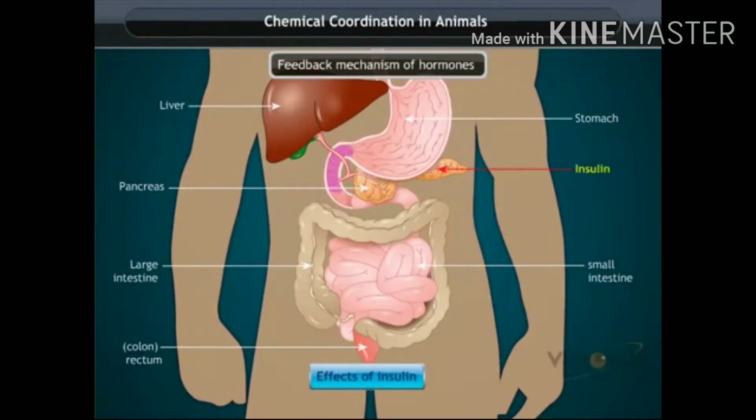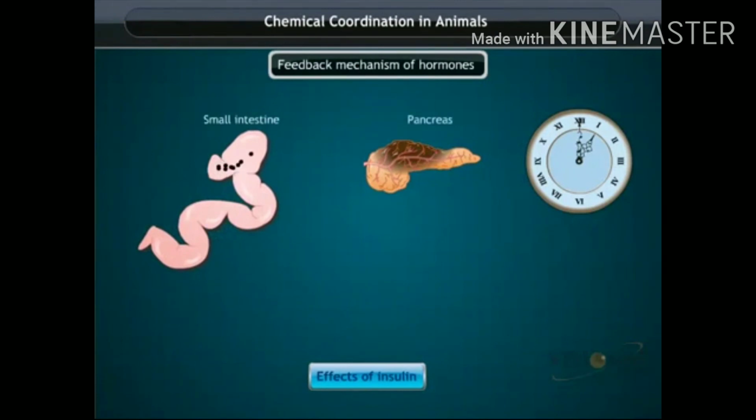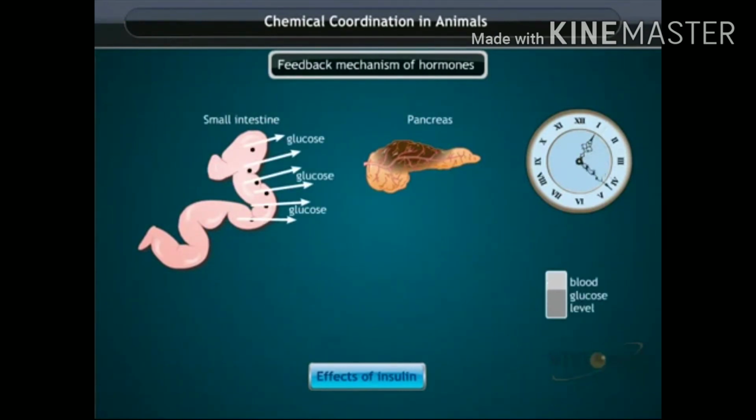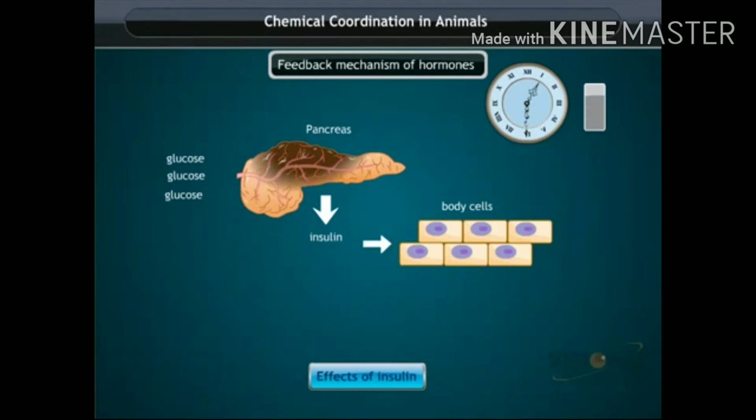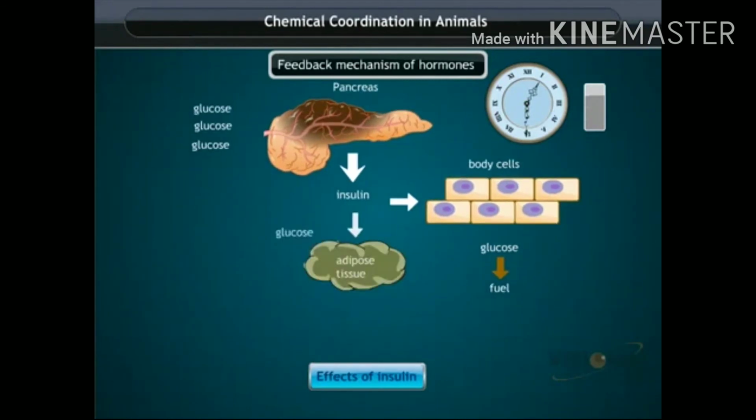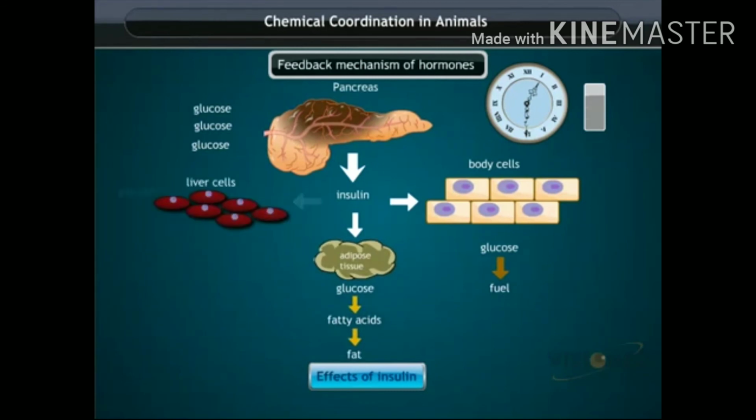The glucose is absorbed by the small intestine and released into the blood. Increasing level of glucose in blood stimulates pancreas to release insulin into the bloodstream. Insulin promotes uptake of glucose by all cells of the body. Cells break glucose as metabolic fuel. Fat cells and adipose tissues use glucose to make fat. Liver cells use glucose to make glycogen and fat.